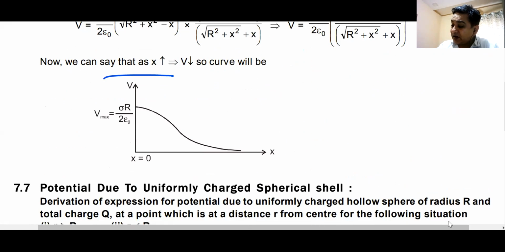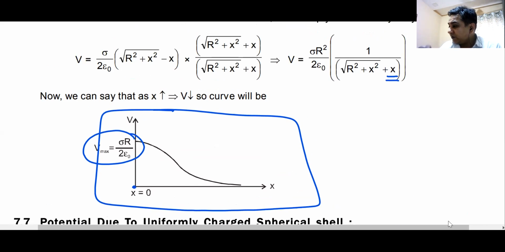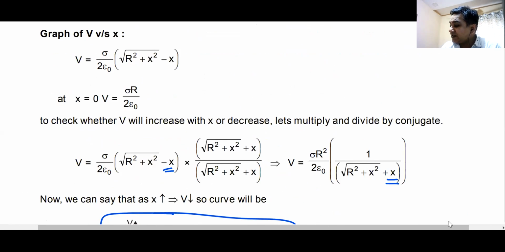And this is the graph that you are looking at. Please remember this graph. At x is equal to 0, which is the center of the disk, you will have the maximum value of gravitational potential. I'm saying gravitational potential, that's to be electrostatic potential, sigma r by 2 epsilon naught. Do we understand this? You have just put the value of x as 0. Do we understand this?